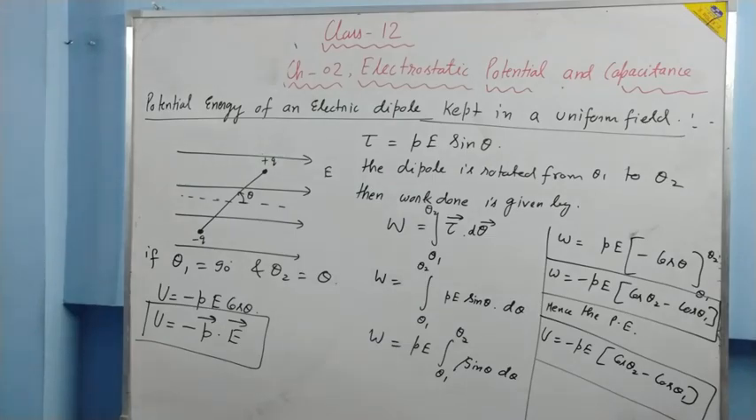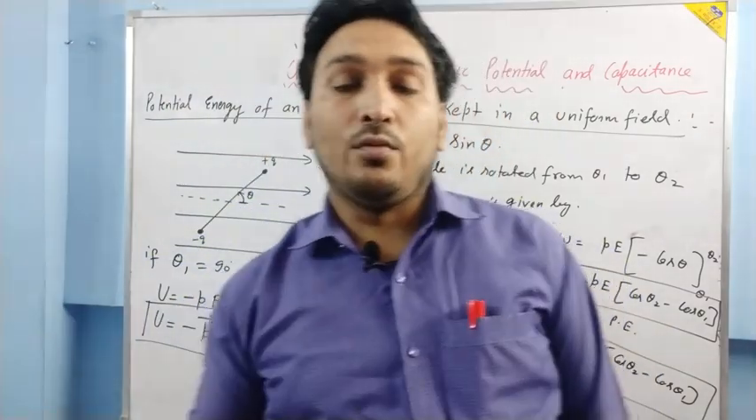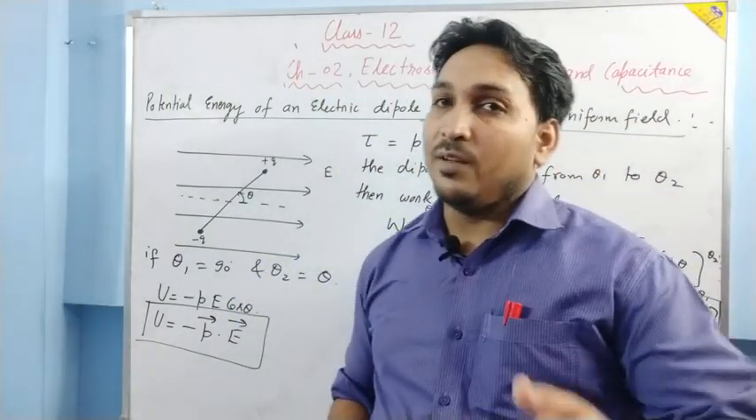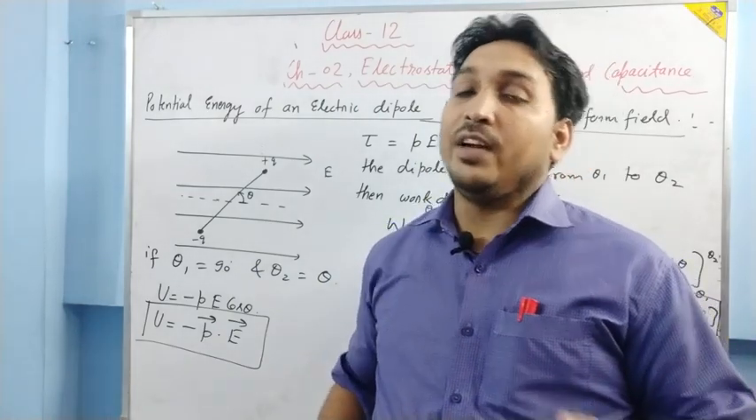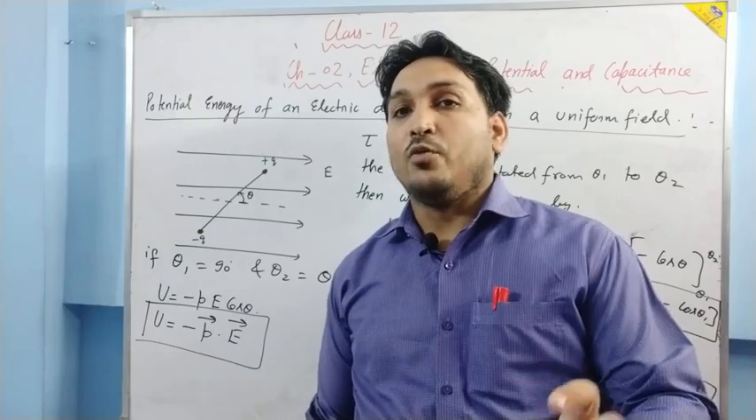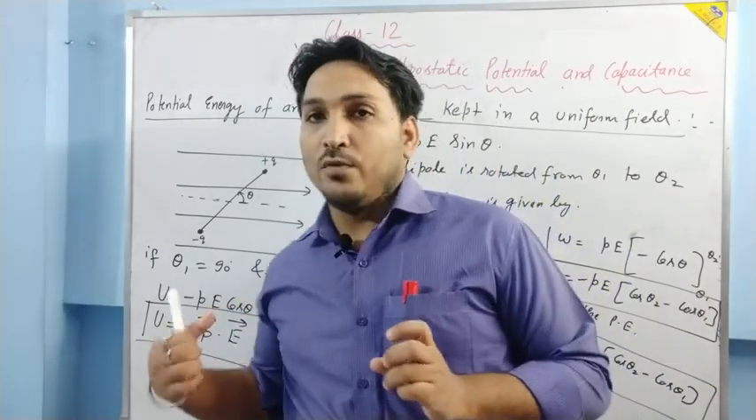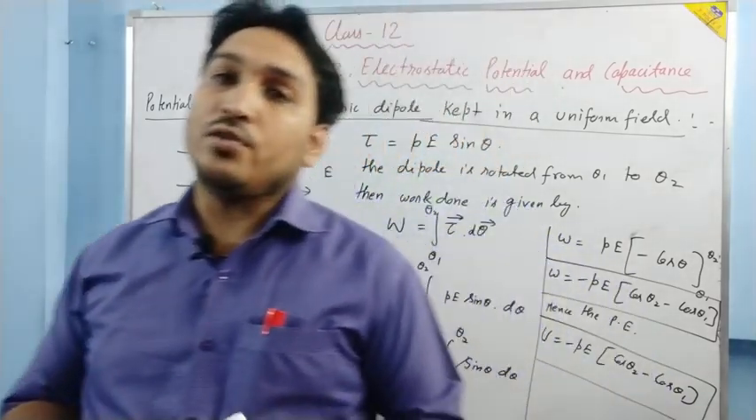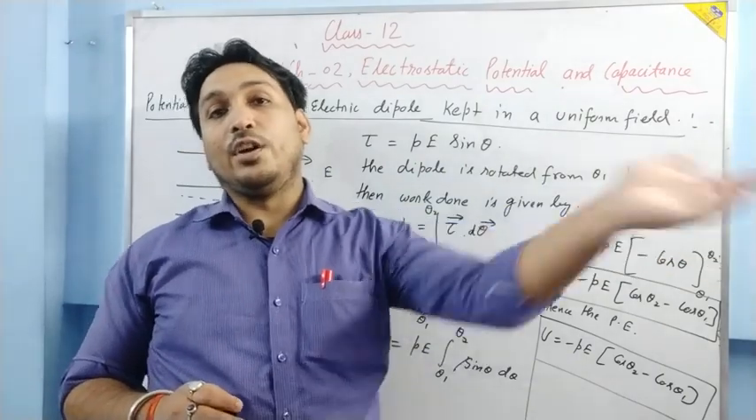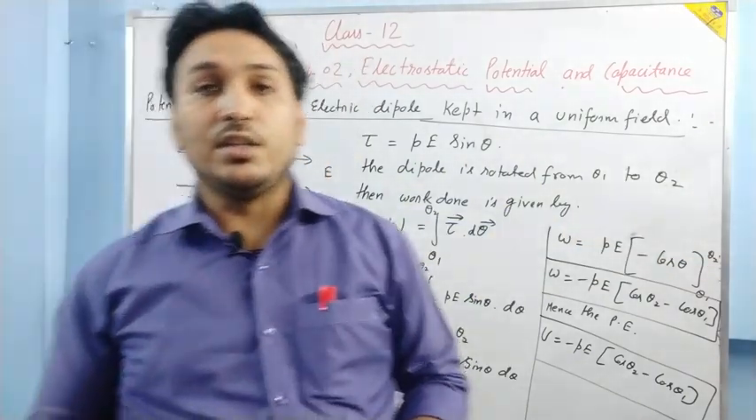Why have we done so? If you remember the concept of potential energy, there is not really a thing called potential energy. We define the change in potential energy, and for reference we choose a point where the potential energy is 0. Just a moment before, we derived the formula for electrostatic potential energy, and you saw that we defined the potential energy from infinity to a point. Why did we take infinity? Because at infinity the potential energy is 0.